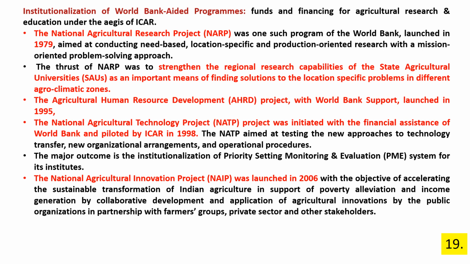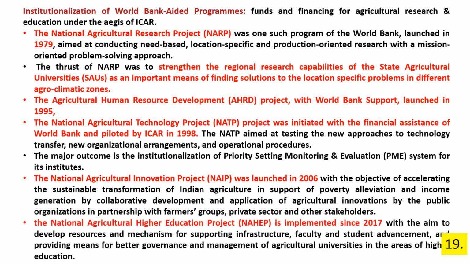The next one is NAIP, launched in 2016 with the financial support of World Bank, with the objective of accelerating the sustainable transformation of Indian agriculture in support of poverty alleviation and income generation by collaborative development and application of agricultural innovation by the public organization in partnership with farmers groups, private sector and other stakeholders.